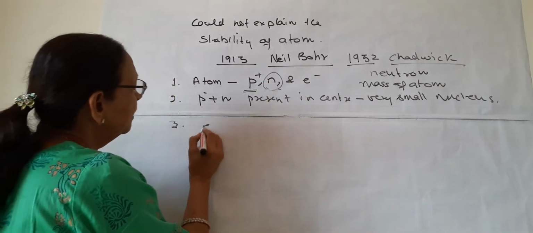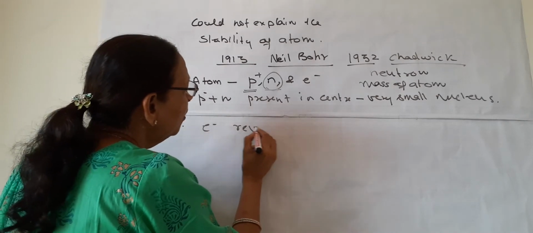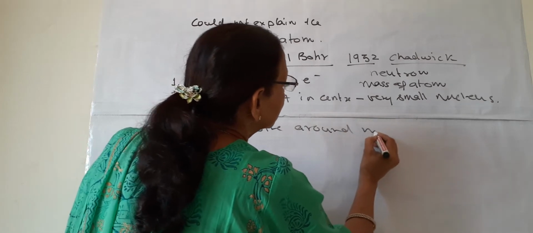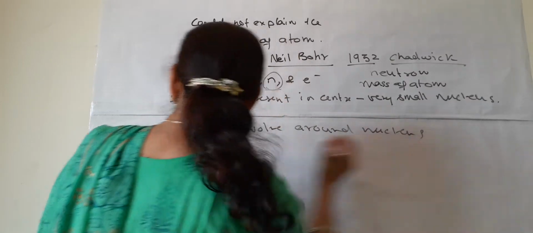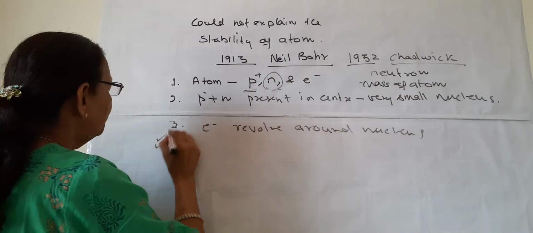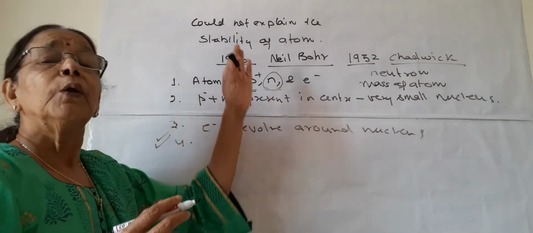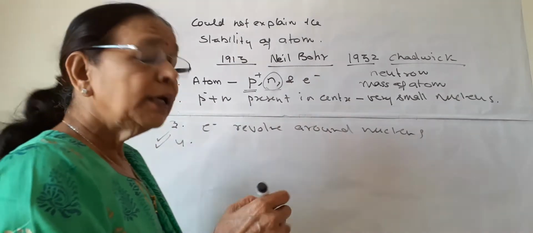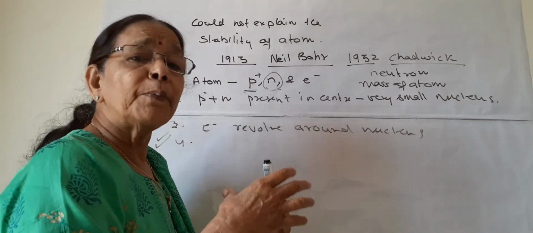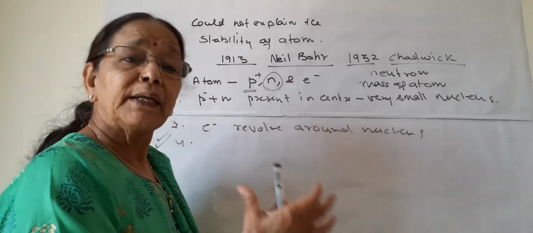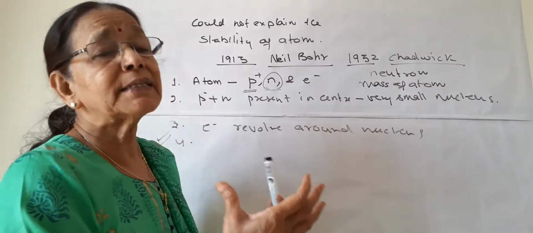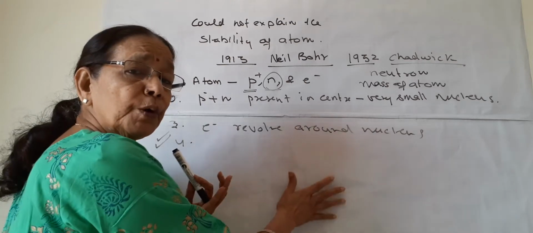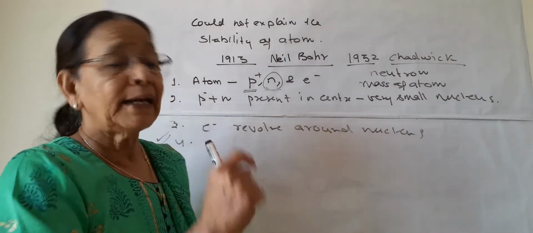Third is electrons, they revolve around nucleus. Now the most important point for which he was given the Nobel Prize, and this model of Niels Bohr is most popular till today. It is commonly accepted as the model of atom, and till today Bohr model is popularly accepted.